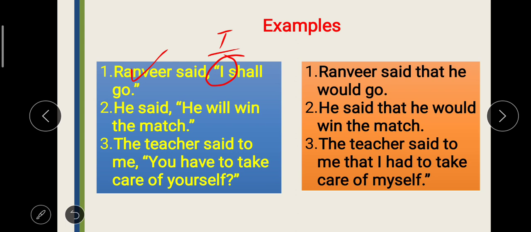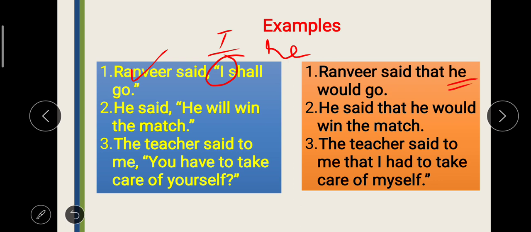So I will become he over here. It will change into third person. First person will become third person in this case. So over here you can see the changes. We won't focus on the other changes in the sentence, because they are completely changed. Tense and everything else is also changed, even the reporting verb. But we'll focus on this segment only, the pronoun itself.